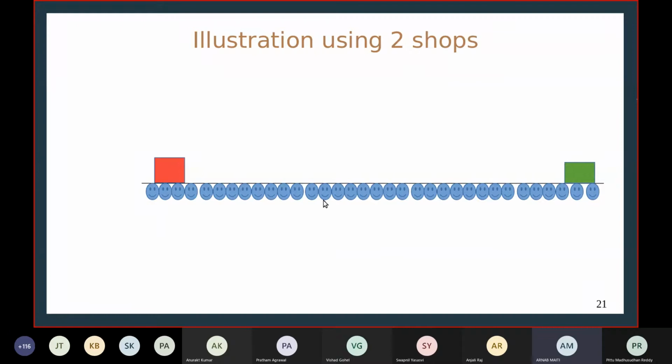Think from your perspective, laziness and all, you will obviously want to go towards a shop which is nearer to you. So if people are distributed in this fashion, people might think that if the shops are placed here, then it will be fine.